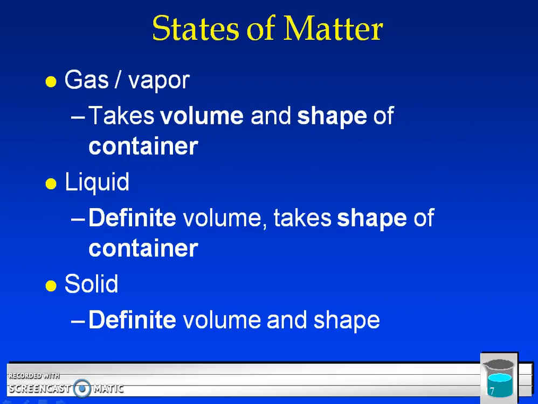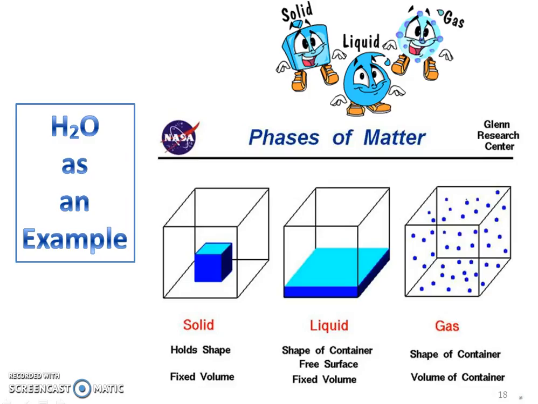So again, back to those 3 states of matter, the 3 main ones that are going to be important are the gas, or sometimes we call it vapor, so we want to make sure that we remember that. Sometimes we call it vapor, liquid, and solid. So here's some visuals for you. An example of water. Here's a solid, here's a liquid water, and here would be that gas vapor stuff. So I just kind of have some cute things there.